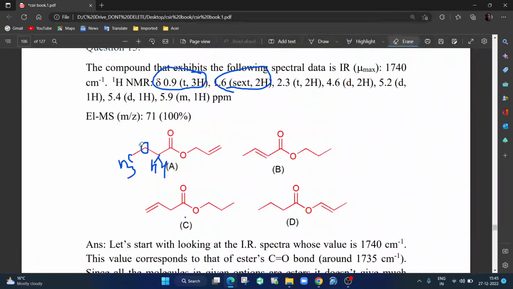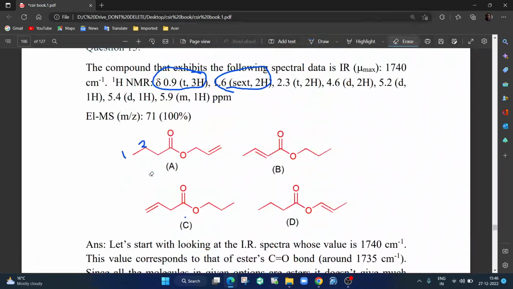Whichever we are doing, we will keep marking them. So we have done 1 and we have done 2, right? Then what will this one show up? See here, this is quite deshielded because it is next to C=O. Electron density from this can pump into the anti-bonding pi orbital of the C double bond.